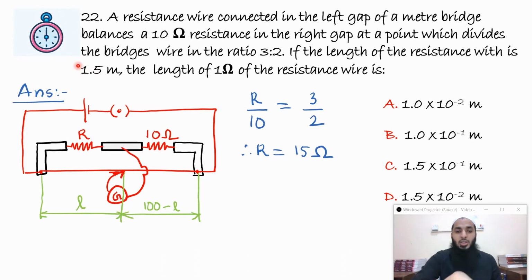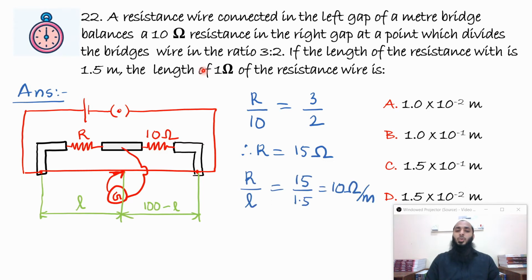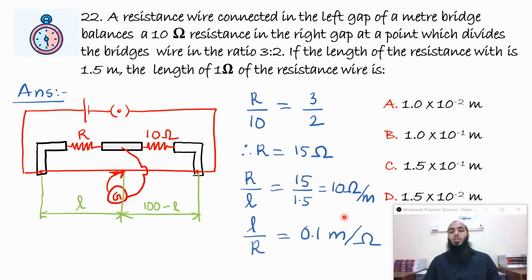They're asking what is the length of 1 ohm. Just divide it. 1.5 divided by 15 will give you the meter per ohm of the resistance wire: 0.1 meter, which is nothing but 1 by 10 meter over here.